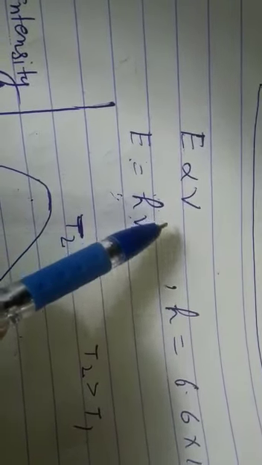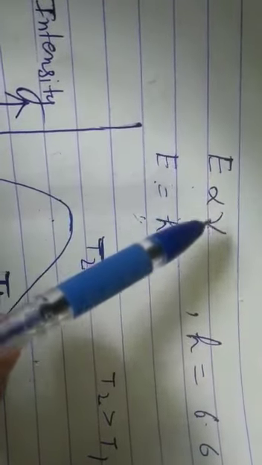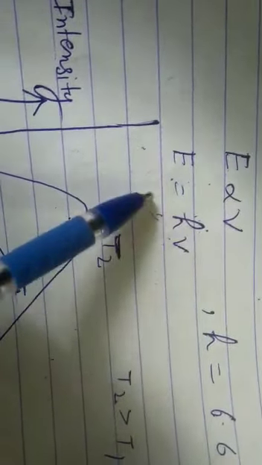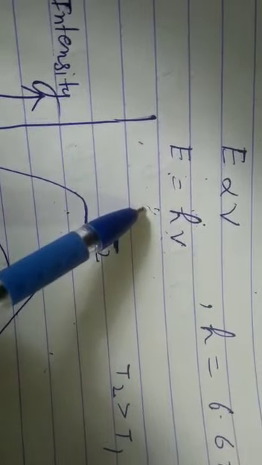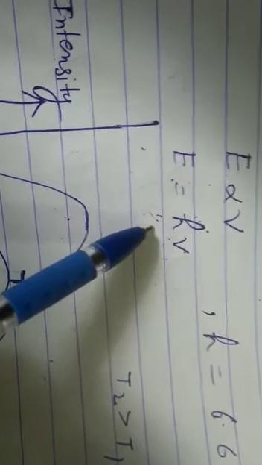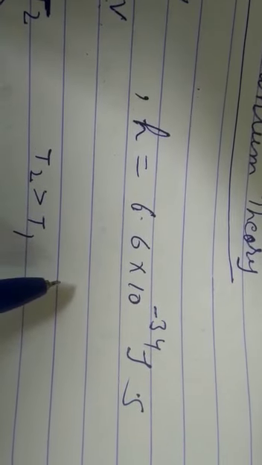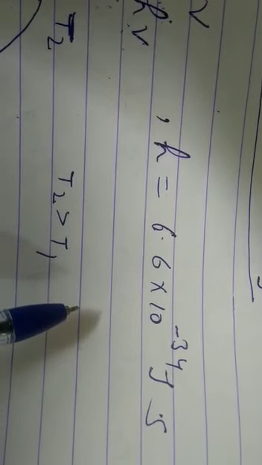Now the important point is that the amount of energy associated with the quantum of radiation is proportional to the frequency of light, that is, E is proportional to nu, or E equals h nu. Here h is a constant known as the Planck constant, and its value is 6.6 times 10 to the power minus 34 joule second. This relation was found to be valid for all types of electromagnetic radiation.